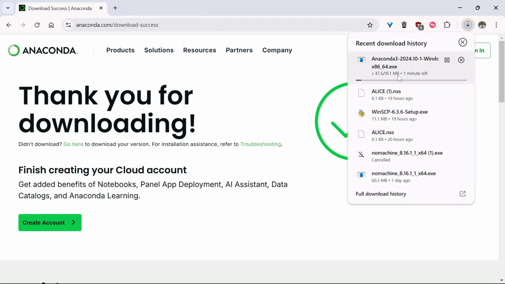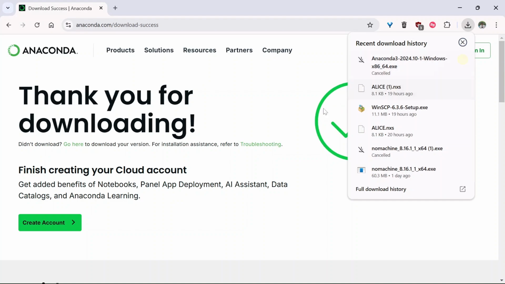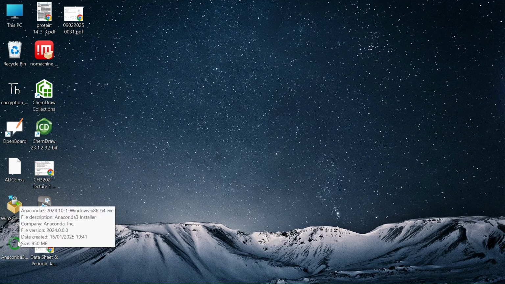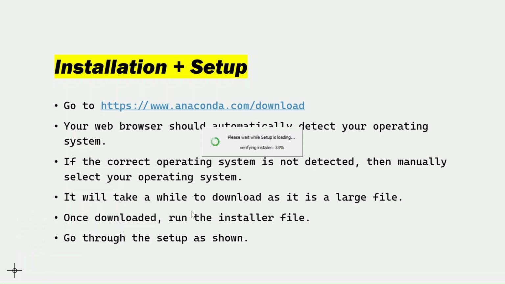It's a large file. So for me, it's showing 151 MB. So it's going to take a minute, but I've already downloaded it before. So I'm just going to run the installer. Once it's downloaded, go to your downloads folder and run the installer. Here's my installer.